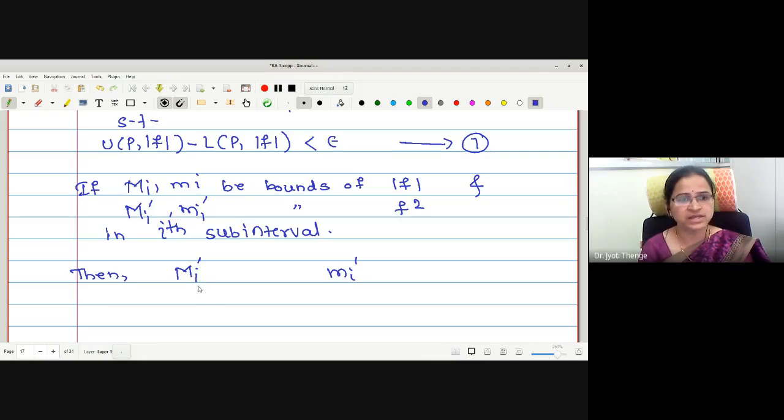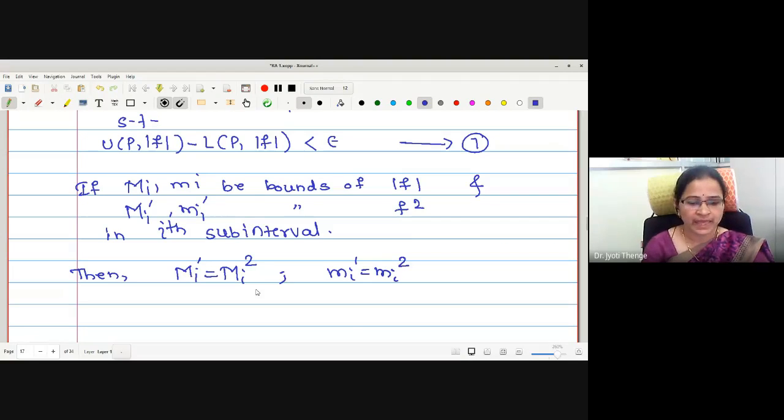How can I write these dash values in terms of capital Mi and small mi? Because capital Mi and small mi are the bounds of mod f we have assumed, you should not worry about the negative values. Okay. Therefore, as mod f we have taken, may I say the relation between the bounds is exactly square of mod f. Therefore, here can I write Mi square and here it is small mi square. Is there any confusion between this relation between the bounds? No, ma'am. Here, as we have taken mod f, the relation is exactly equal. Mi dash is Mi square.